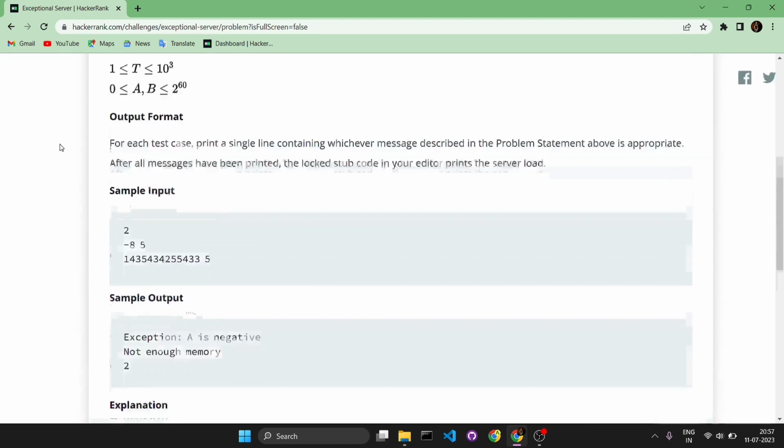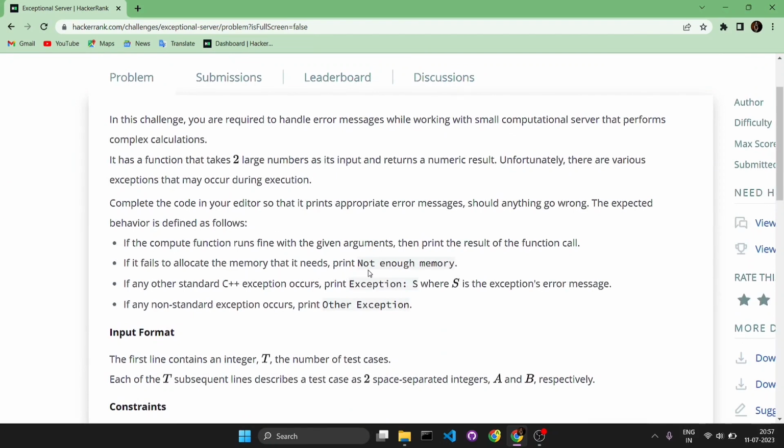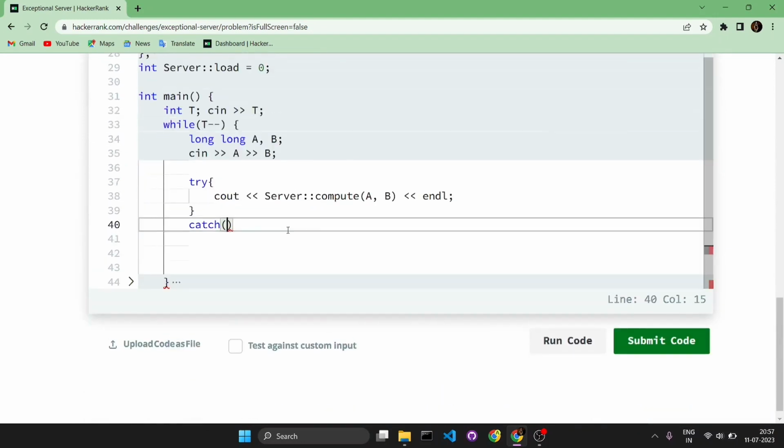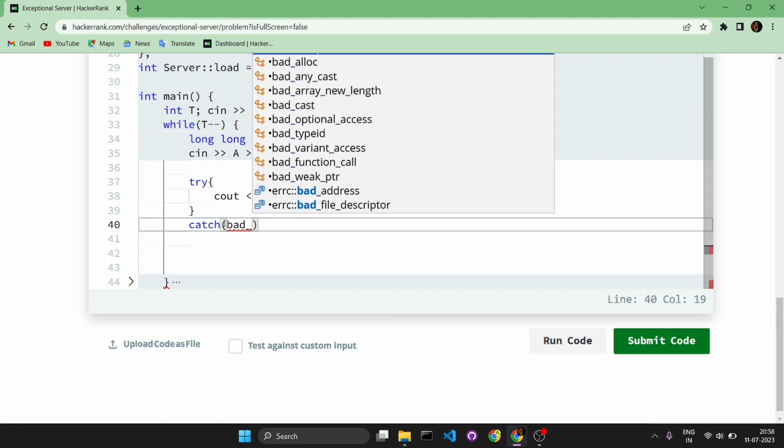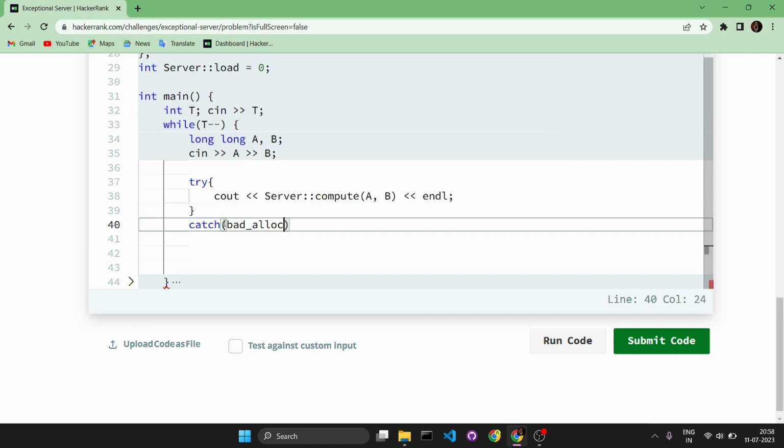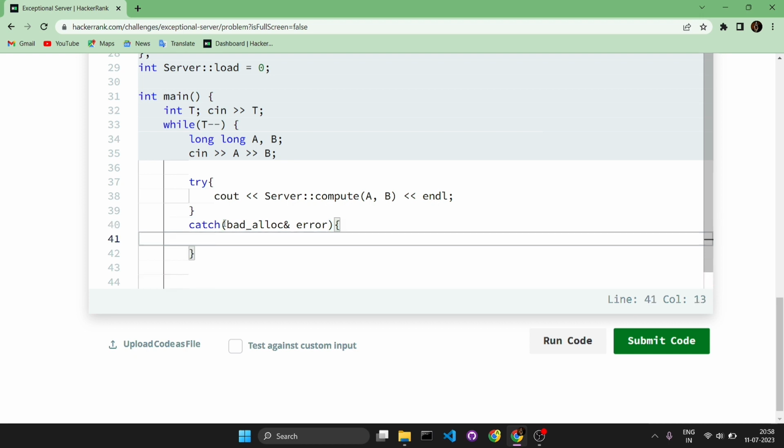The first case was whenever we fail to allocate the memory, we need to print not enough memory. First exception. So how to check whether we fail to allocate memory, we can check using bad_alloc, which is a predefined class. We can take that class reference as error, and we print not enough memory.